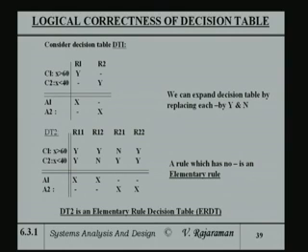I would now like to start looking at a very important part of the decision table terminology, namely, at the end of developing a decision table, you would like to find out whether the table is correct, that means there are no logical errors in it, and you would like to also find out that it is complete, that means no rules are left out, and you also would like to find out if there are redundant rules, that is rules which are not necessary, which can be eliminated.